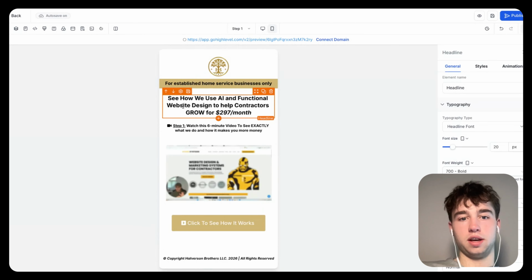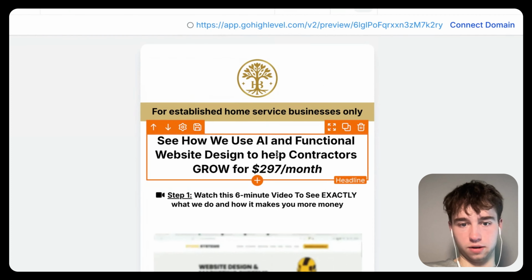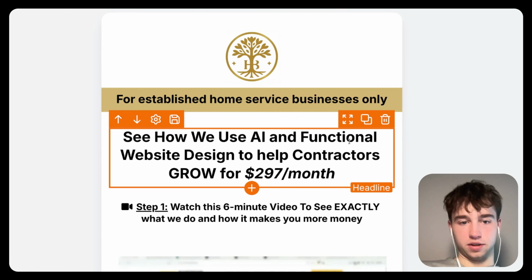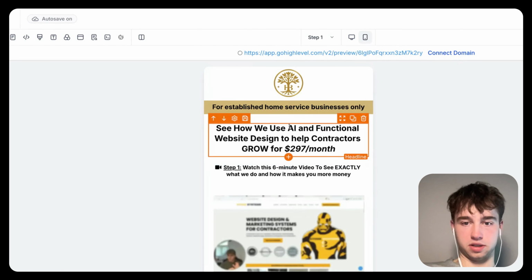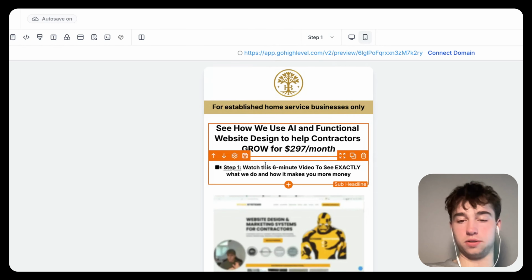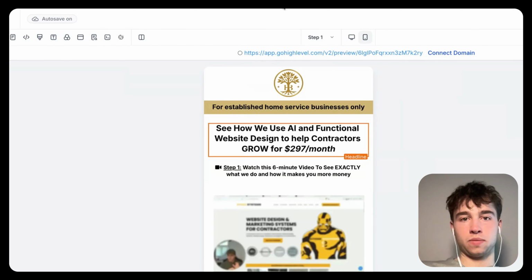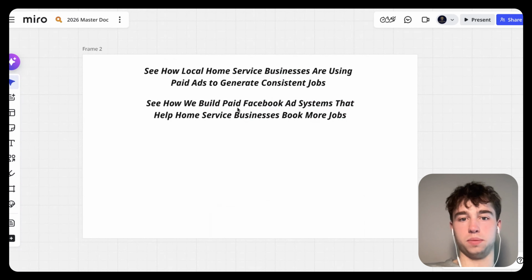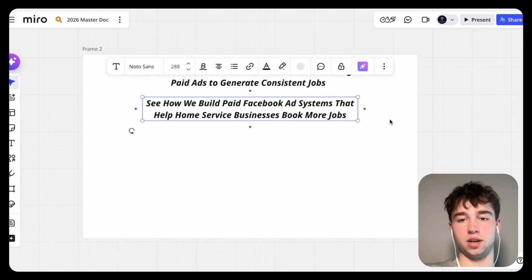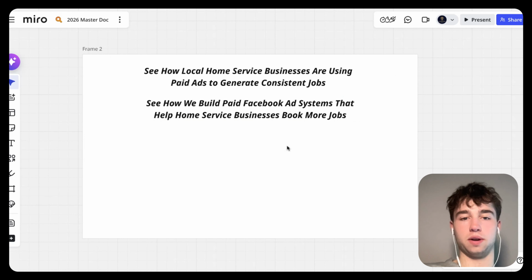Based on what we currently have, it's going with the same structure with the "see how we use XYZ and XYZ to help contractors grow." So it's not as specific with how they grow. Cool. But it tells them the mechanism, right? So that's a good idea there. Cool. So, see how we build paid Facebook ad systems that help home service businesses book more jobs. Yeah. And I would probably say without XYZ mechanism.